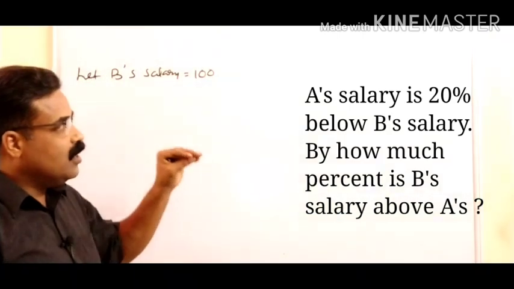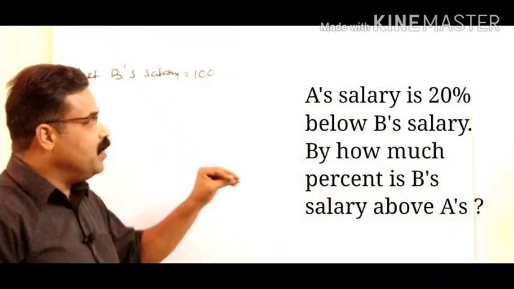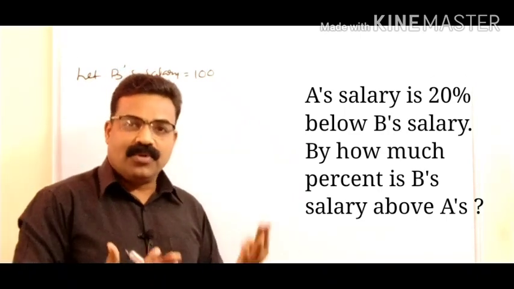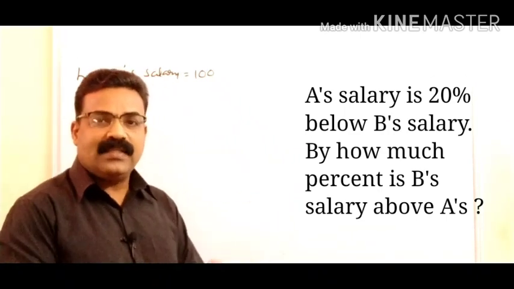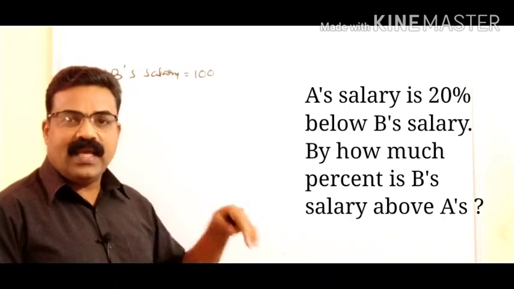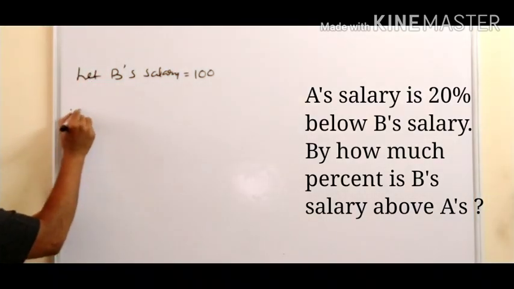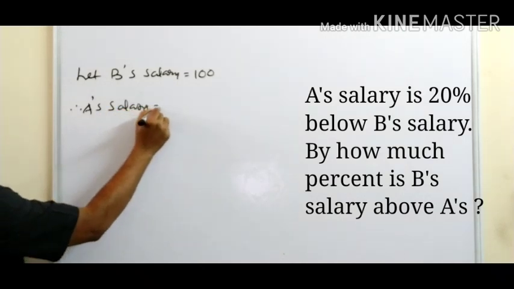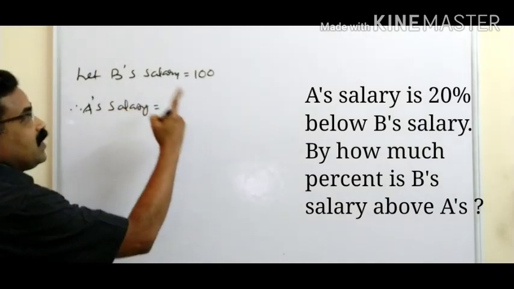A's salary is 20% below B's salary. 20% of 100 is 20 rupees. So A's salary will be 20 rupees less than 100.